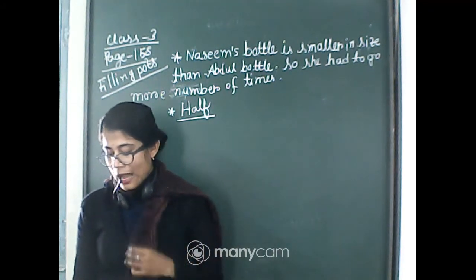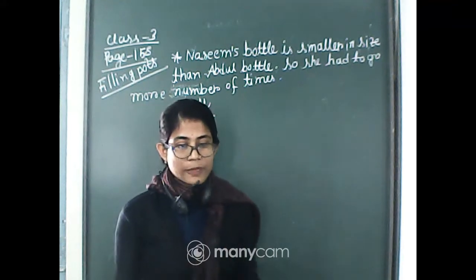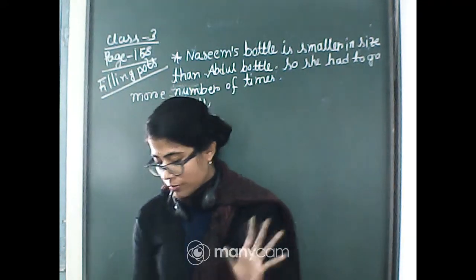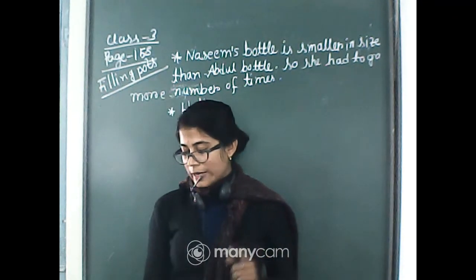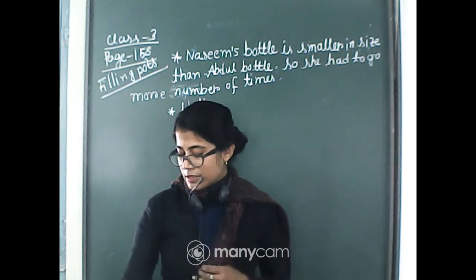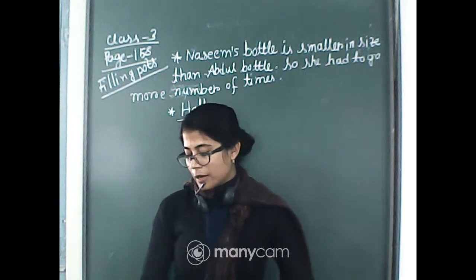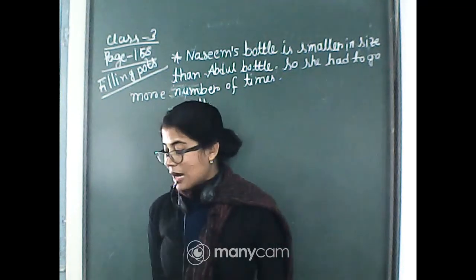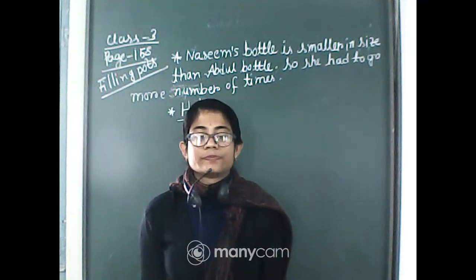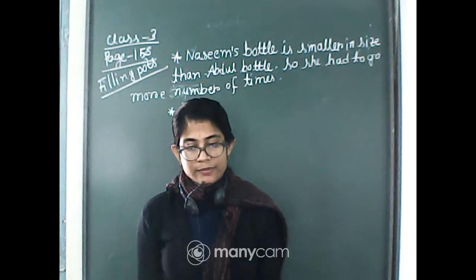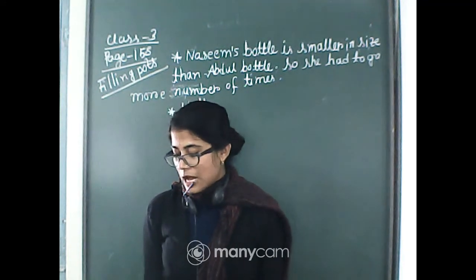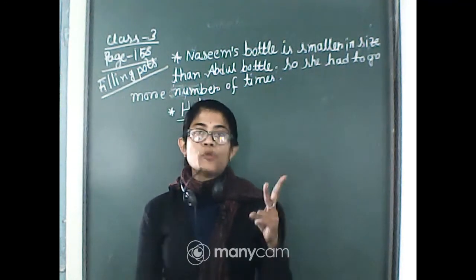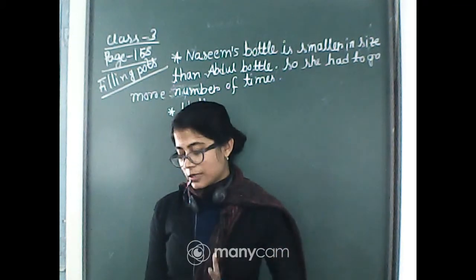Okay. Now come to the next page. Sorry, not the next page. How many glasses? Have you seen these types of pots? See, A pot and B pot. Have you ever seen these types of earthen or clay pots? Yes. Okay. Now there are two pots. One pot is A and another pot is B.